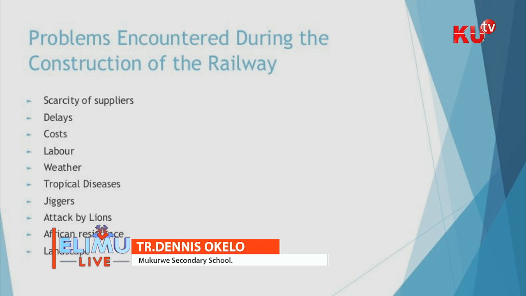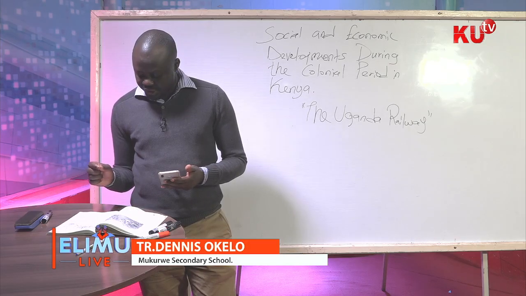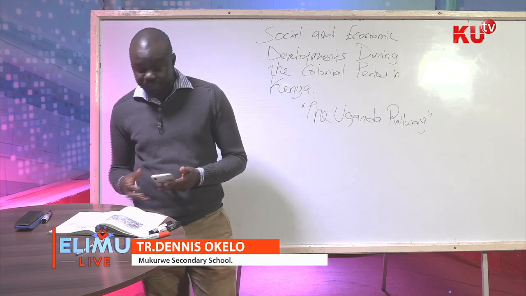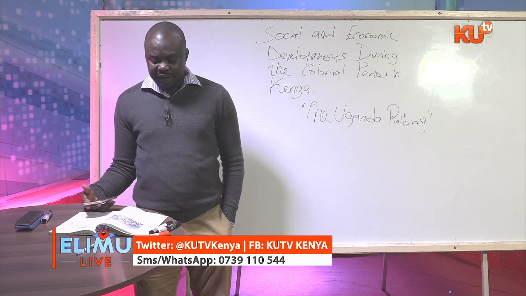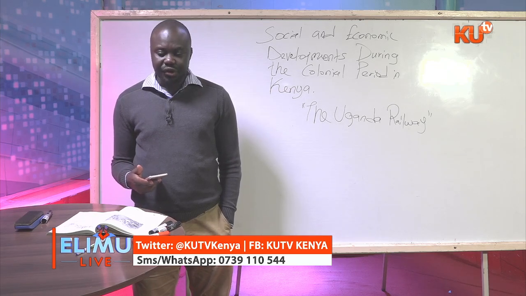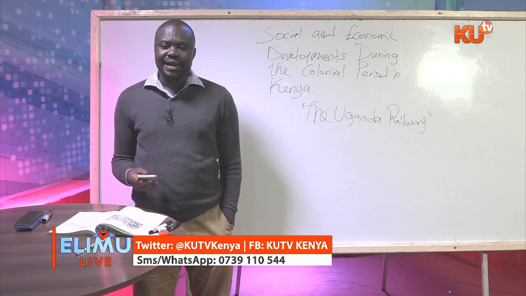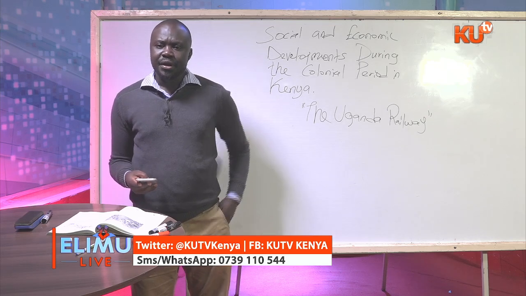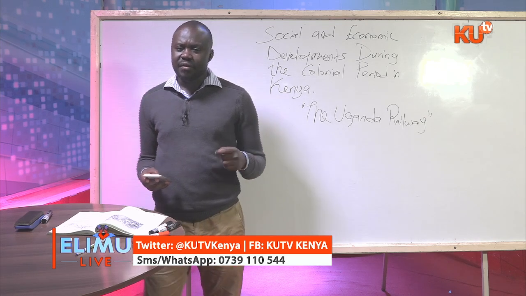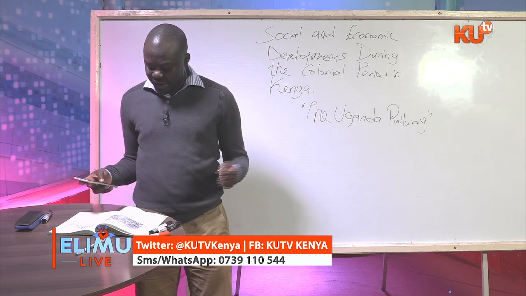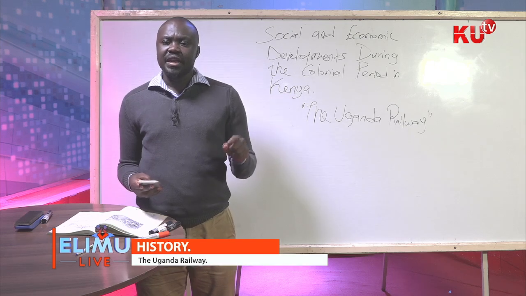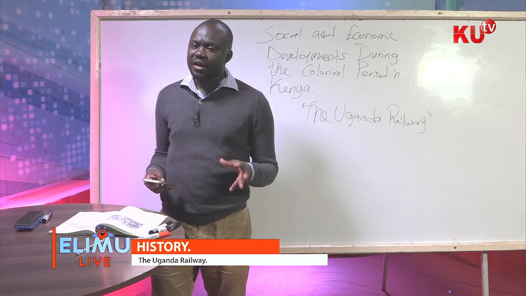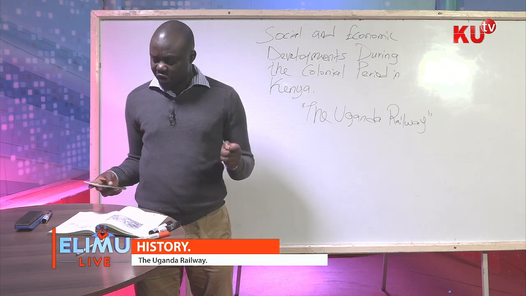Now, the first one was scarcity of supplies. The railway used to cross a vast expanse of dry land. Now, if you have navigated East African territory or you've navigated Kenya, our country, then you'll realize that the vast majority of the land in Kenya is very, very dry. So this dry wasteland meant that it was very hard for the white men and for the Indian coolies and all the workers there to obtain the essential materials that they needed.